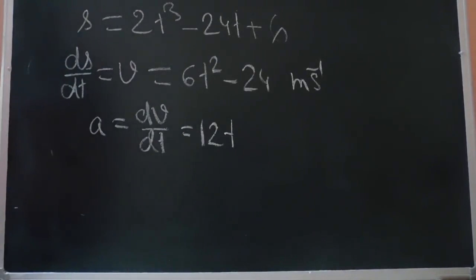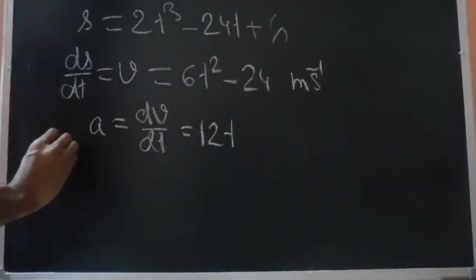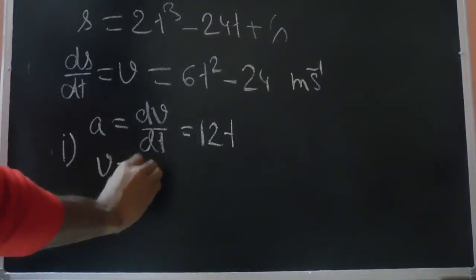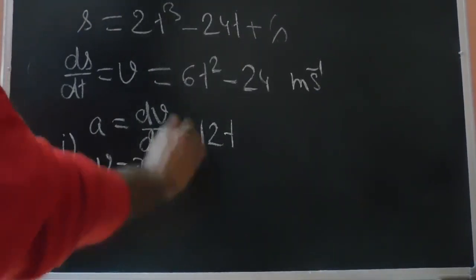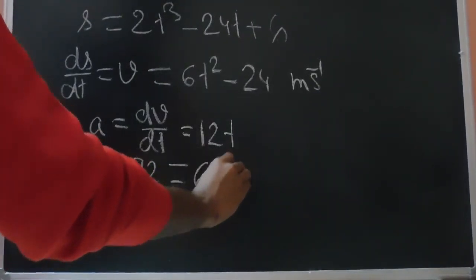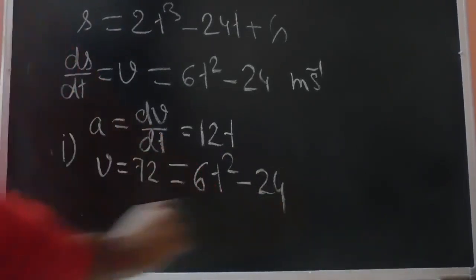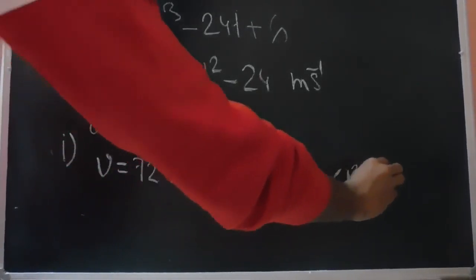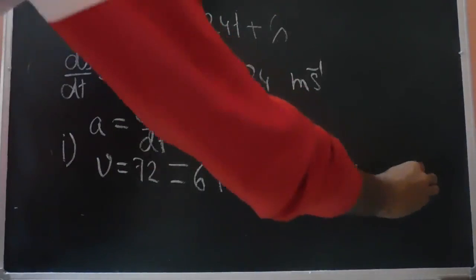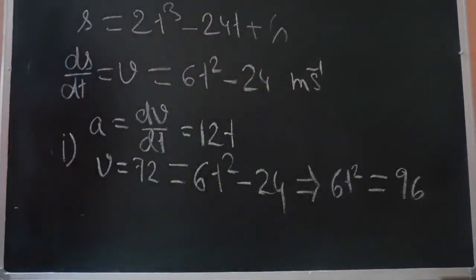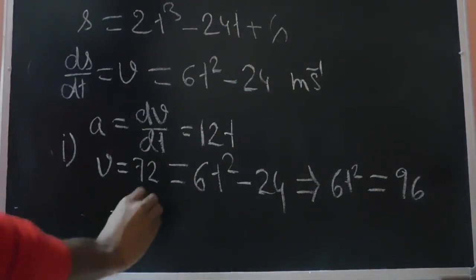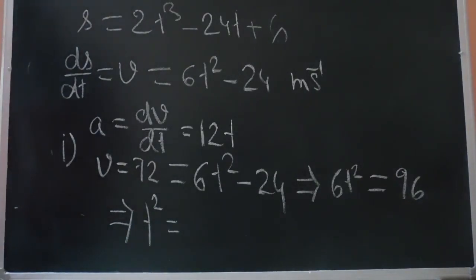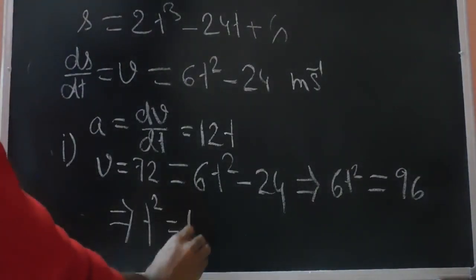So we are required to find out the time when the velocity is 72 meters per second. That means v is given as 72 meters per second. At 72 meters per second, what should be the time? 6t square minus 24 equals 72. So we can solve it. 6t square should be equal to 96. So this implies t square equals 16.